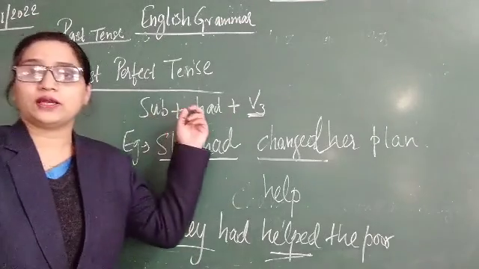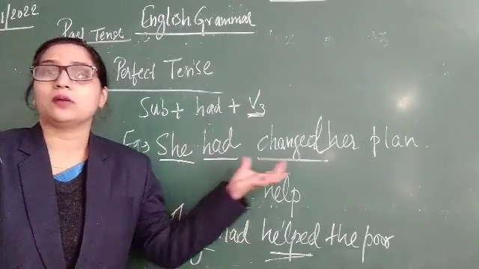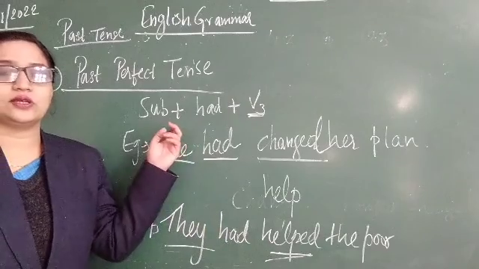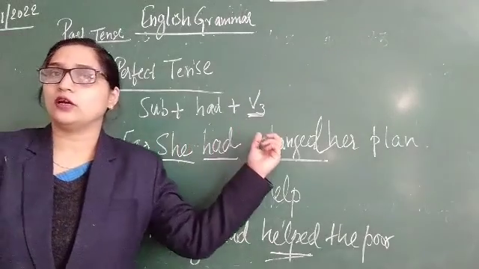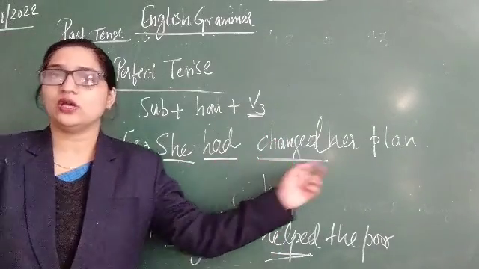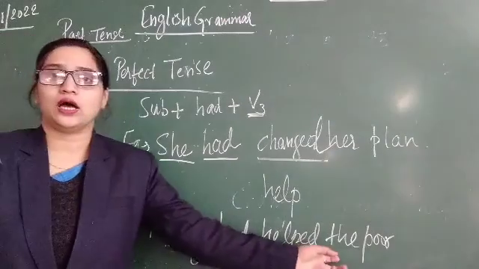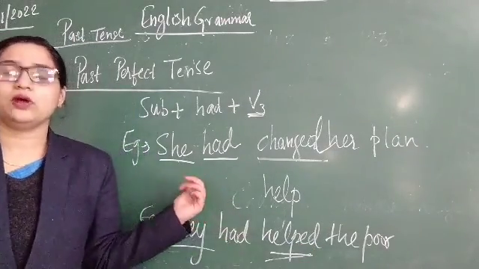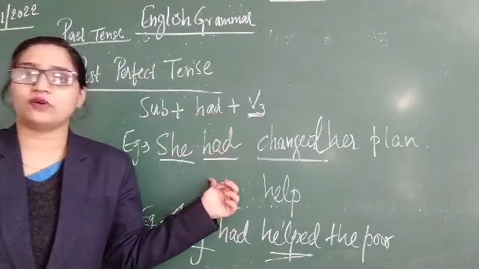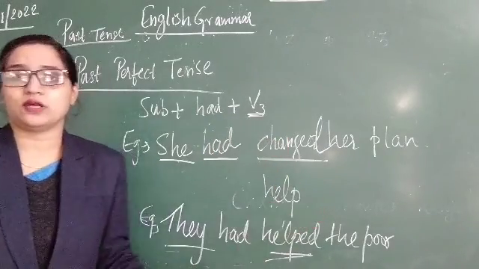Okay, so past perfect tense, when we are using this past perfect tense, when the action may have already been completed. Okay, and the structure is subject, had, third form of the verb. Example is she had changed her plan. Another example, they had helped the poor. Okay, so remember, with all subjects here, the helping verb or we can call auxiliary verb had is used and with third form of the verb.